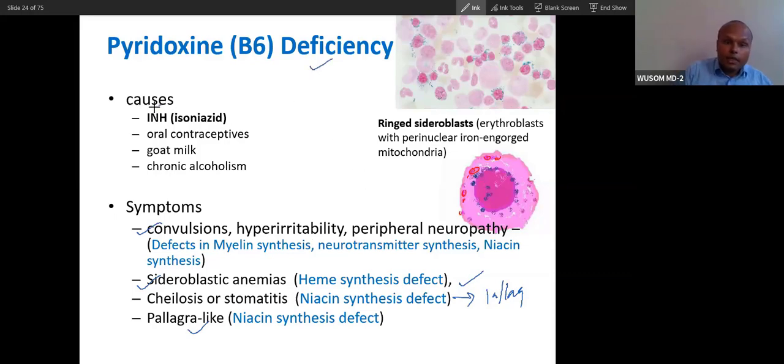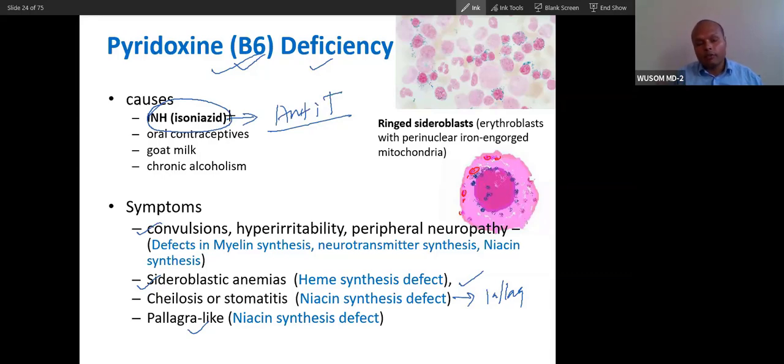And this is the most important cause of vitamin B6 deficiency: isoniazid. What is isoniazid? It is an anti-tubercular drug. So in tuberculosis, this is given, and it will cause deficiency of vitamin B6. That is why in tuberculosis, vitamin B6 is also supplemented. So these are the presentations.